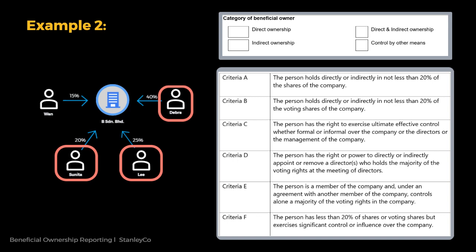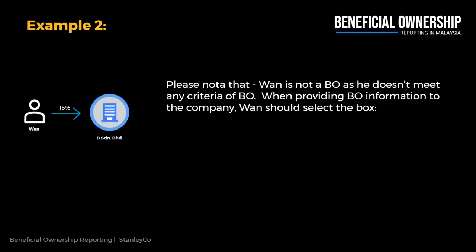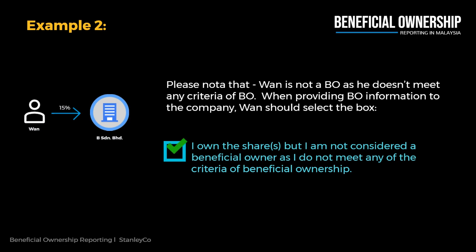When confirming their respective beneficial ownership in the company, they should declare that they have direct ownership as they directly own the shares of the company, and that they have met criteria A and B of the criteria of BO. Please note that 1 is not a BO as he doesn't meet any criteria of BO. When providing BO information to the company, 1 should select the box: I own the shares, but I am not considered a beneficial owner as I do not meet any of the criteria of beneficial ownership.